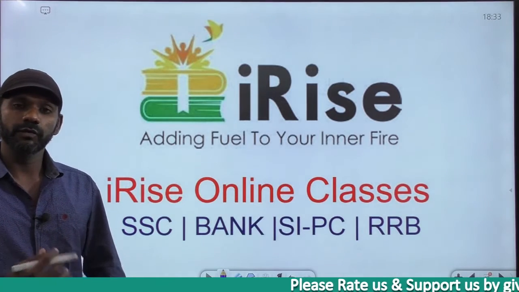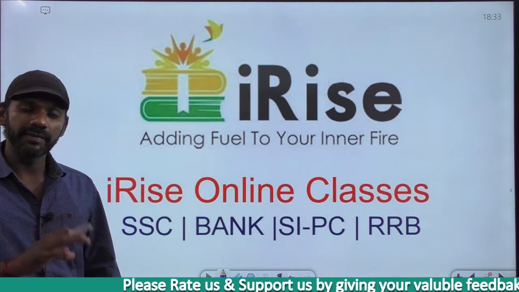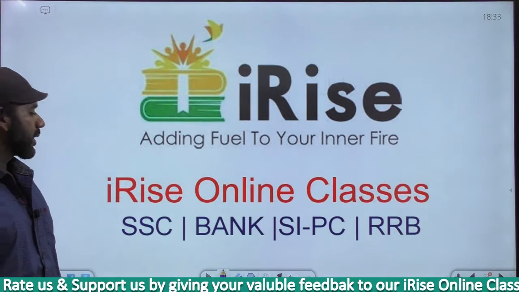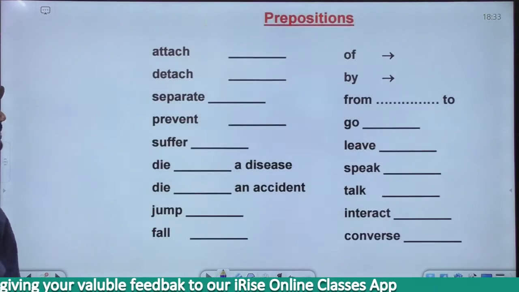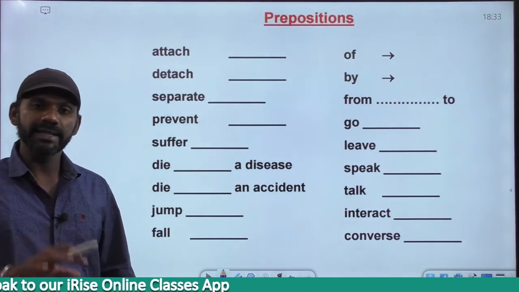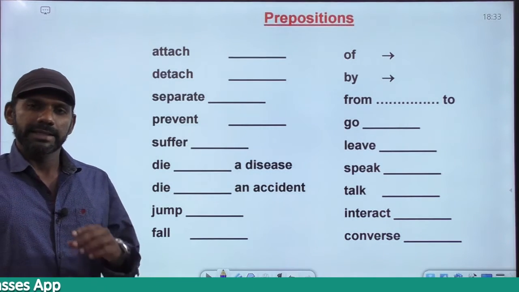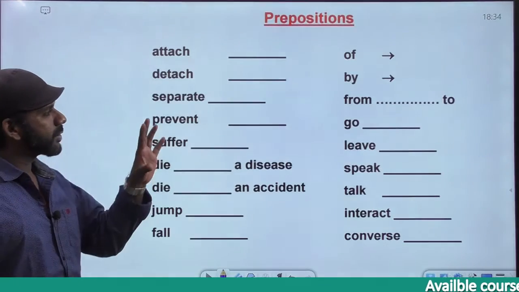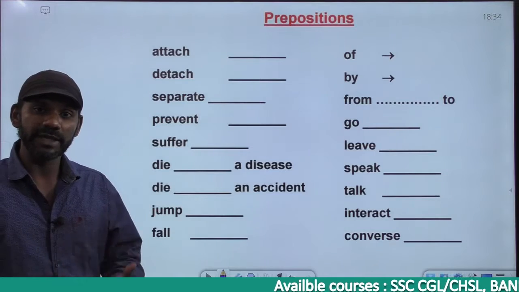This session will go for the topic prepositions. We'll go for some prepositions first, then we'll go for an exercise on this topic in detail. You know what a preposition is? Pre means before. Position you know. So any word that comes before a noun and tells us about the position of the noun is termed as a preposition. Now some words have some standard prepositions with them. We'll go for those words now. We'll go for prepositions again while discussing idioms and phrases.